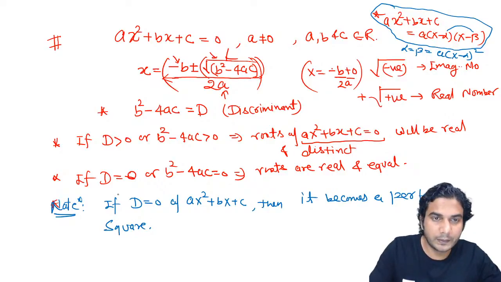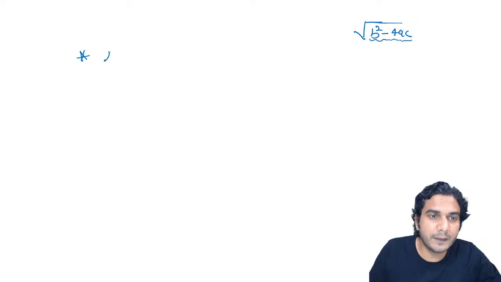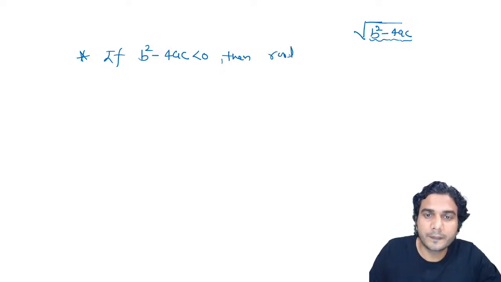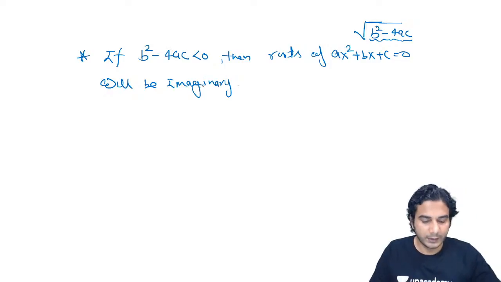I'll tell you through one example, but before that let us also write the condition for imaginary roots. All right, so when will these roots be imaginary? Whenever there is an under root of a negative number, and what is inside the under root? B square minus 4ac. All right, so if this b square minus 4ac is less than 0, then roots of ax square plus bx plus c is equal to 0 will be imaginary.